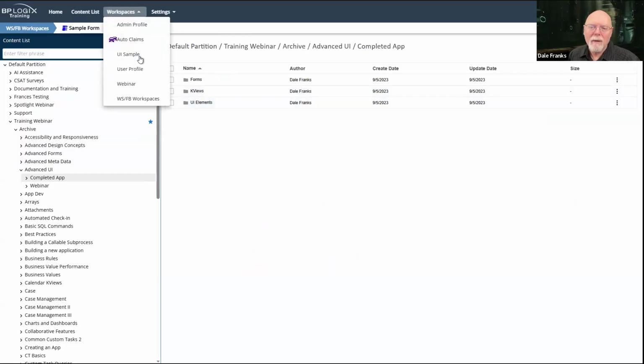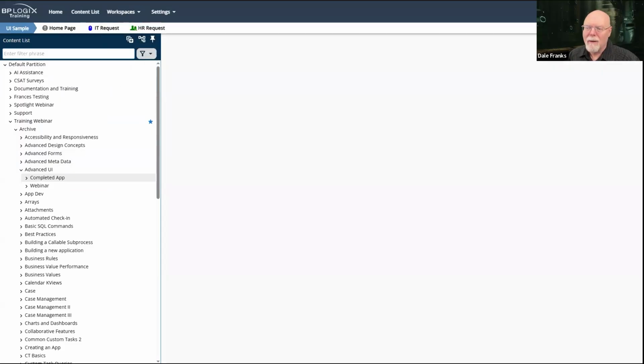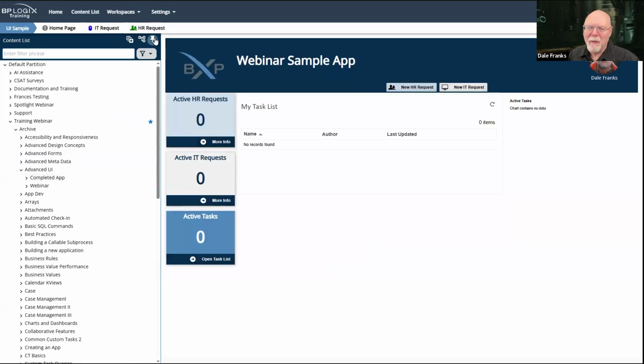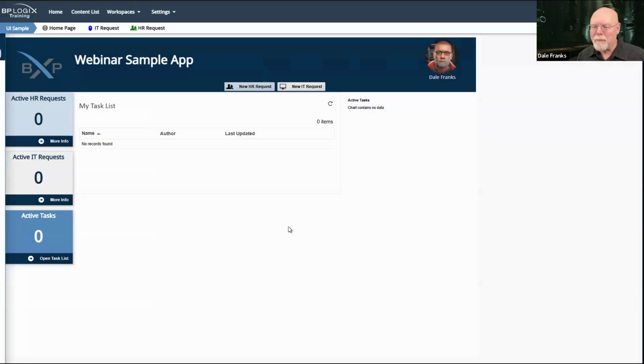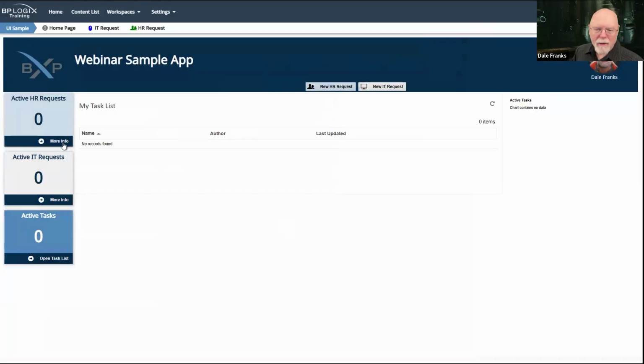I've already got it running here. What do I have to show it? So this is what a BP Logix application more or less looks like. I know that some of you, or a small number of you on the higher ed side, have dropped in Apruvia to look at.